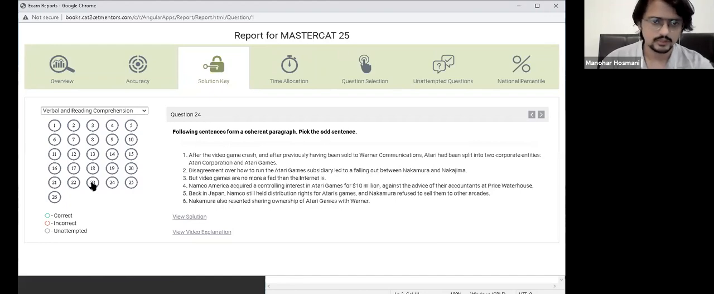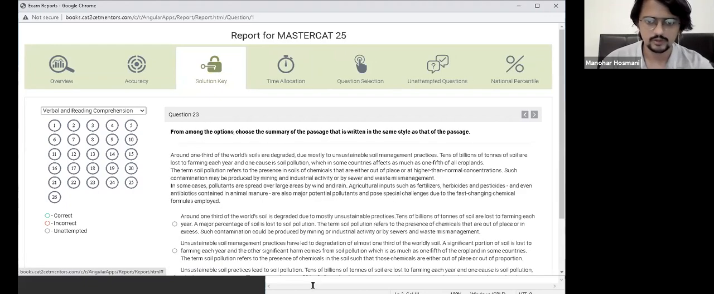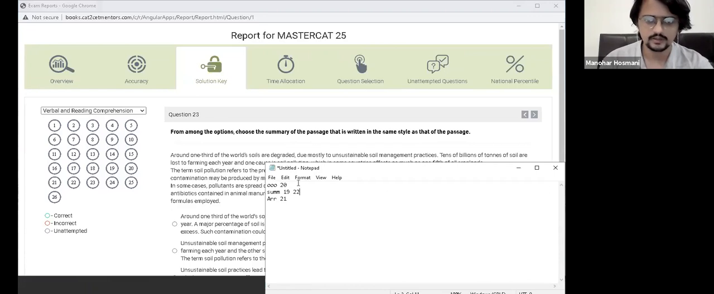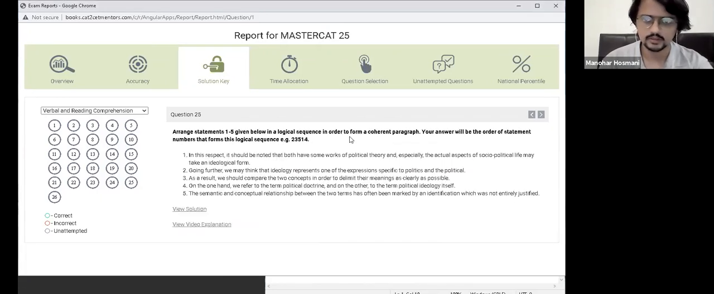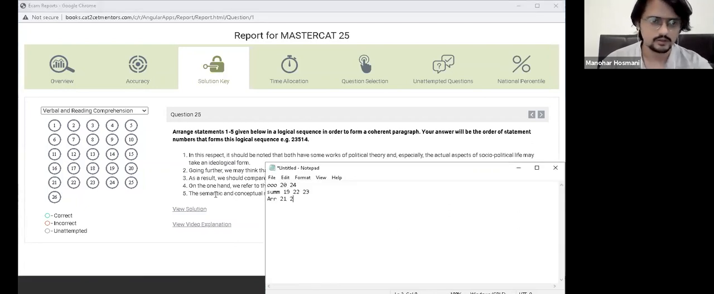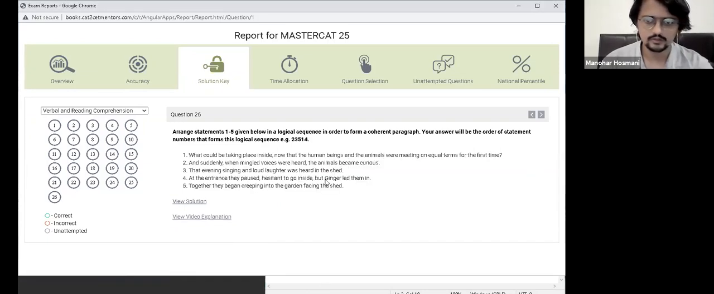23 is also summary and 24 is, here I have written 23. The odd one out is again 24 over here. Okay, go to 25. Your answer will be order. This is again the sequence. So 25 over here and 26 over here, and that's again a sequence.